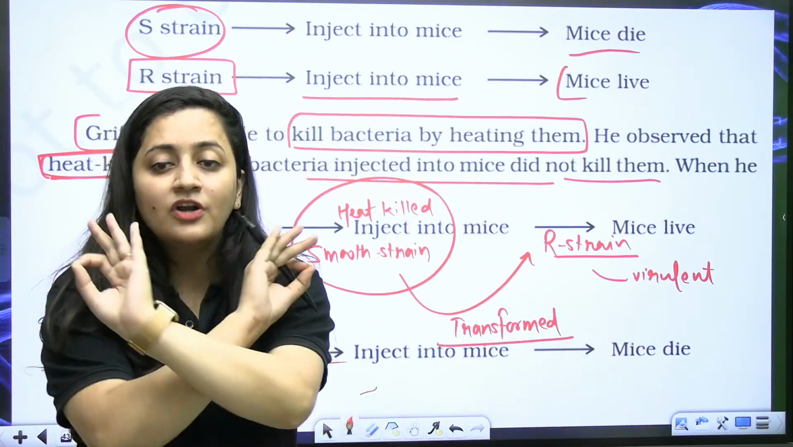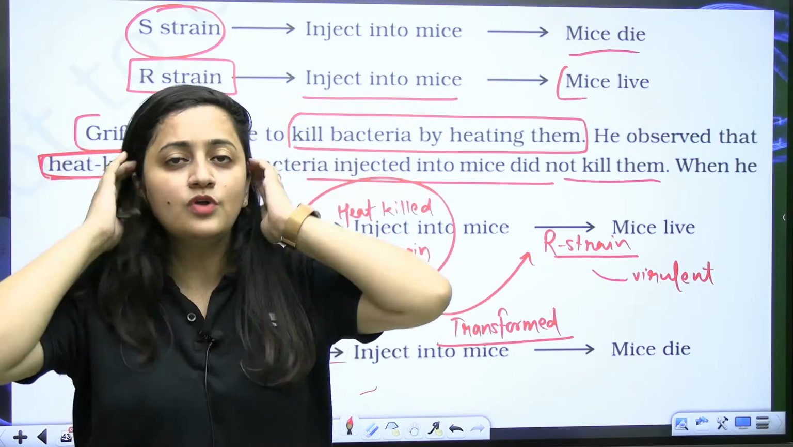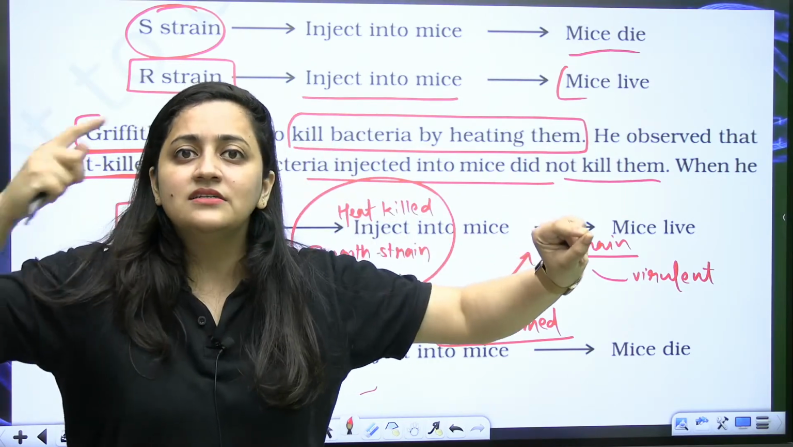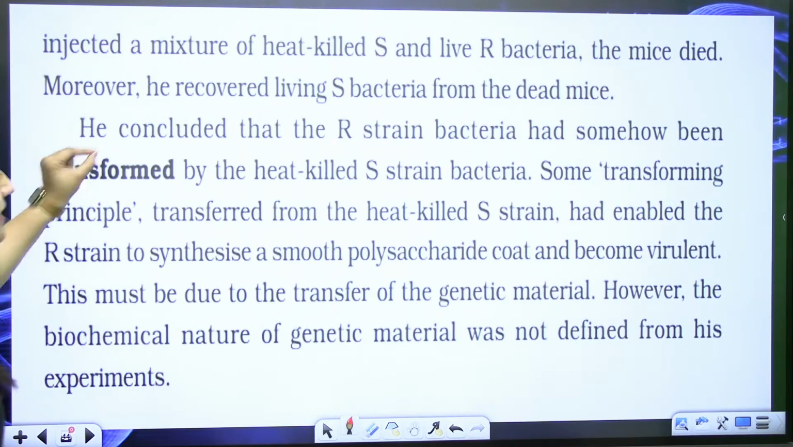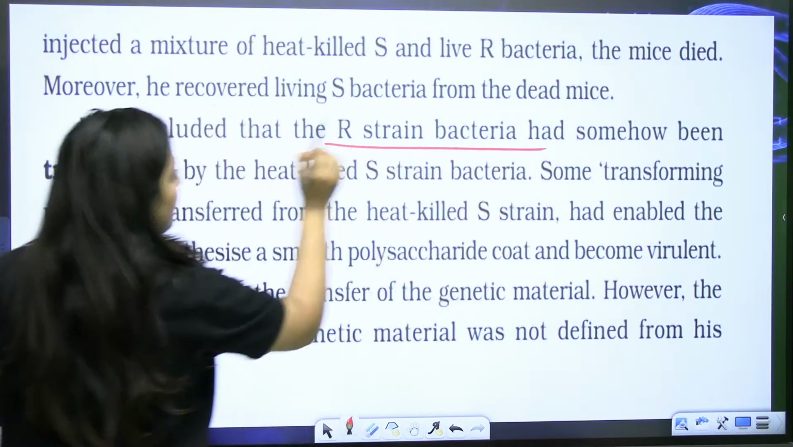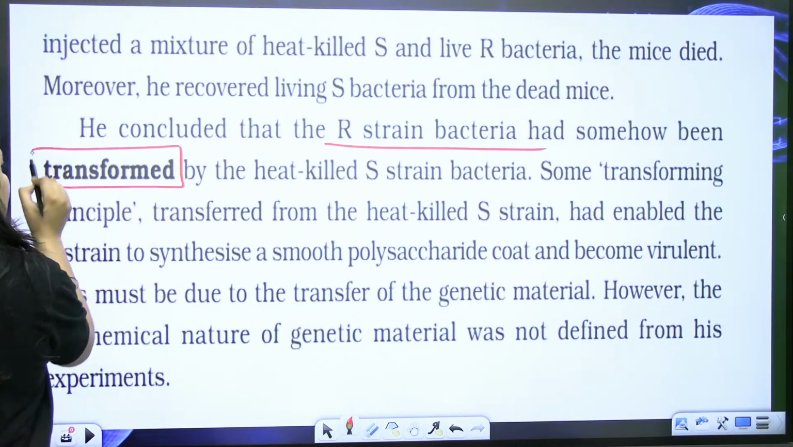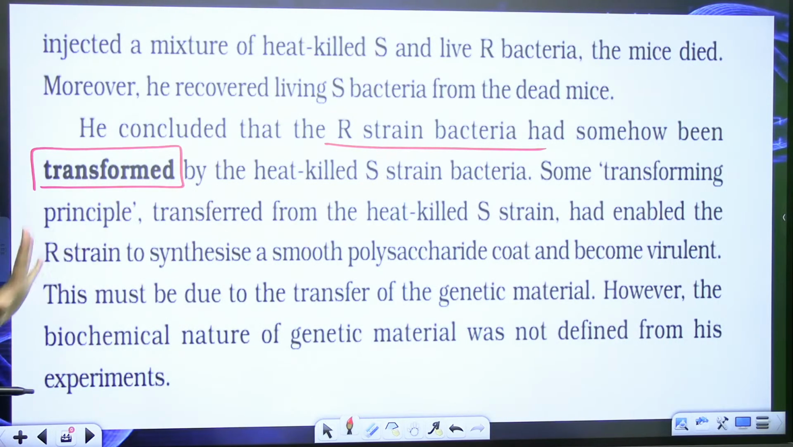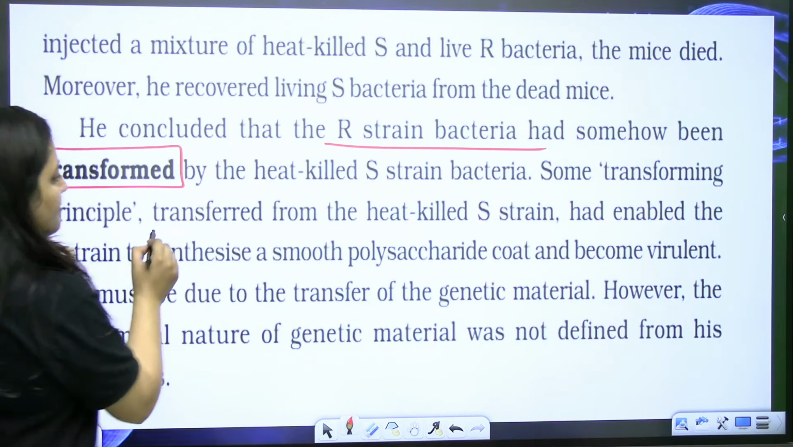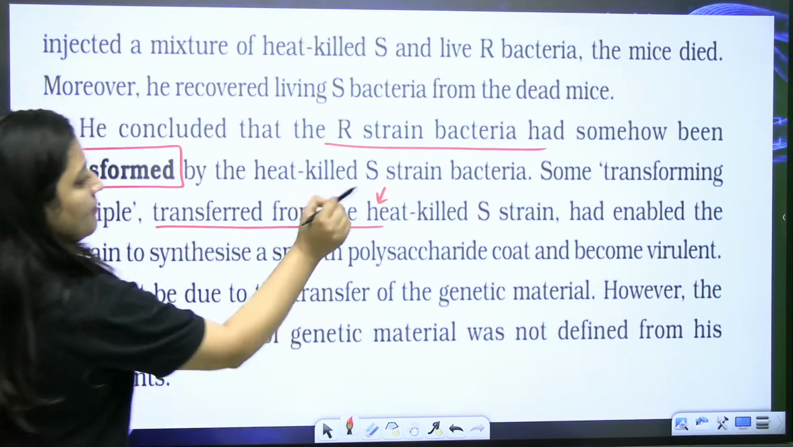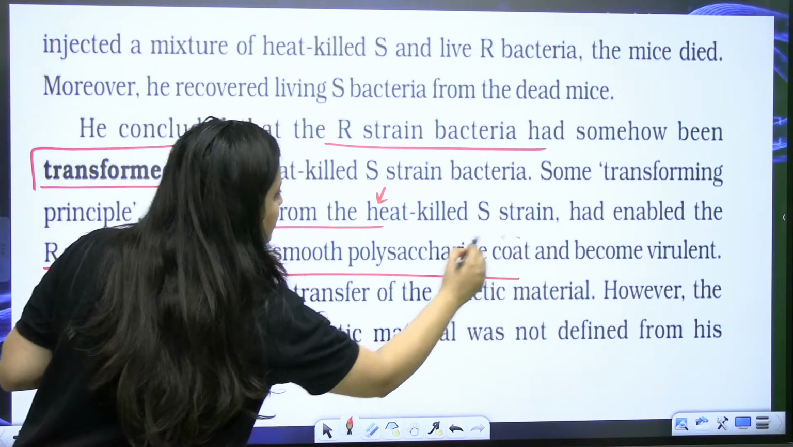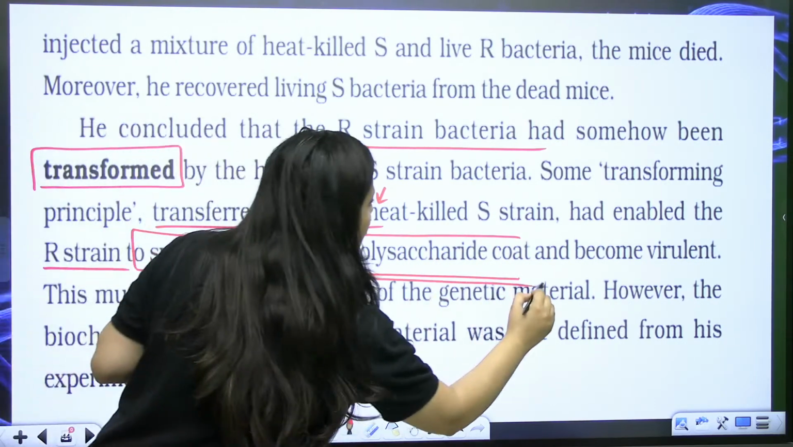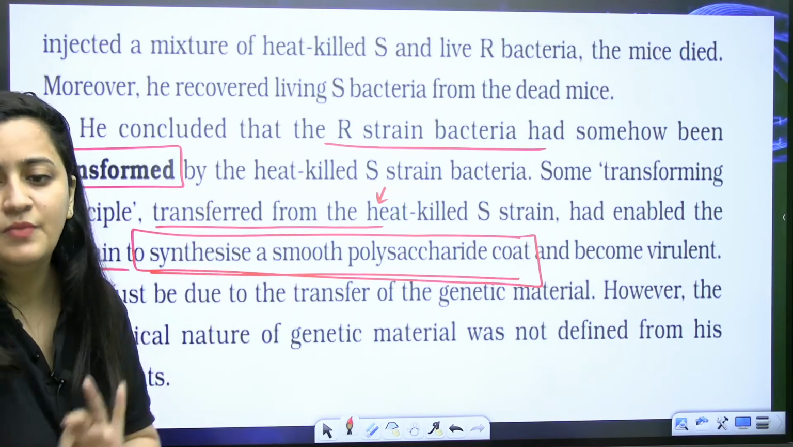But it was not clear cut, right? They didn't get that clear-cut answer that it is the DNA. So this is what you guys can read here, that he concluded that R strain bacteria had somehow been transformed by heat killed S strain. So some transforming principle transferred from heat killed S strain had enabled R strain to synthesize that smooth polysaccharide coat, and then it became virulent.